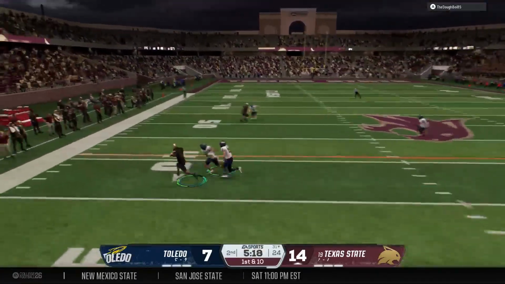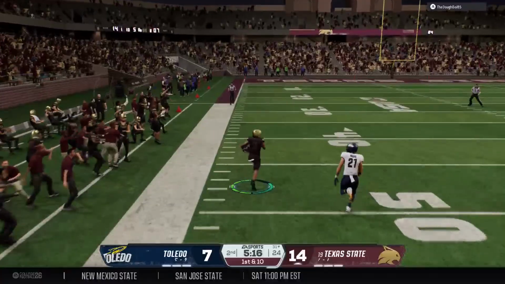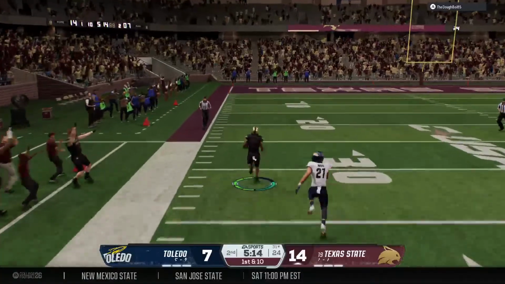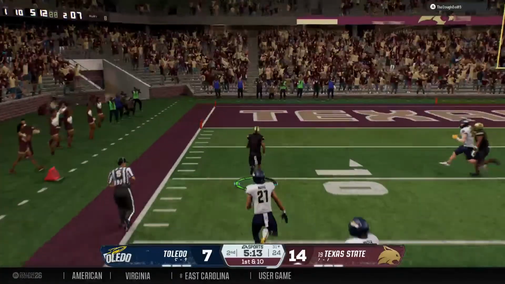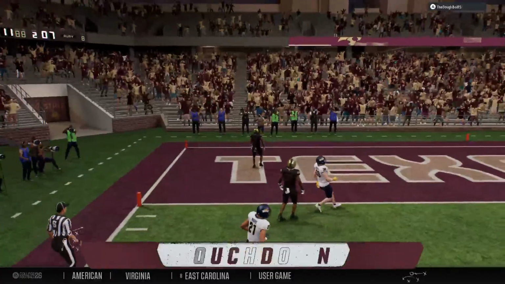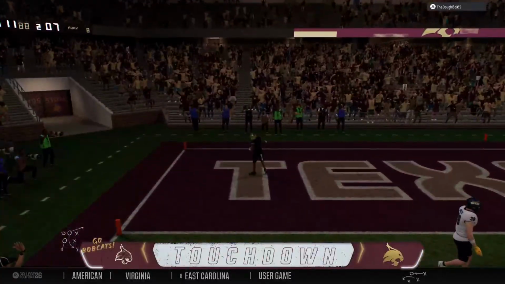That's caught. It's Murray. Turns it on in midfield. It's a seam wide open. He's at the 10, and he ran away from the crowd, and he'll take it in.